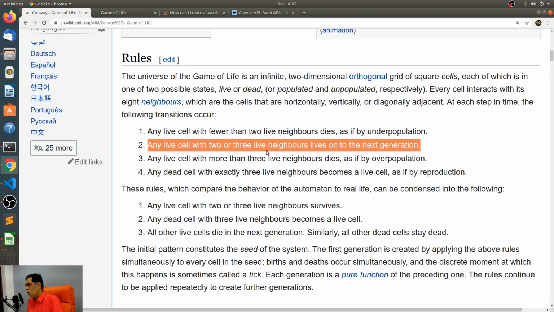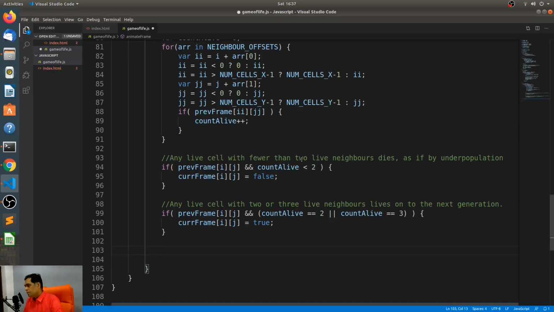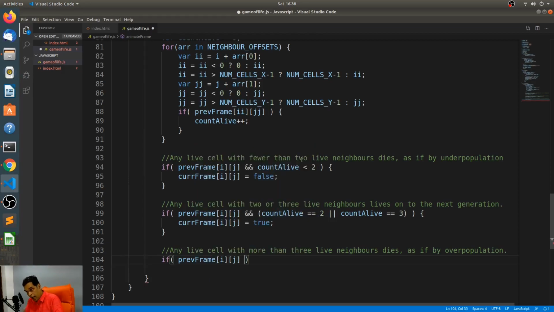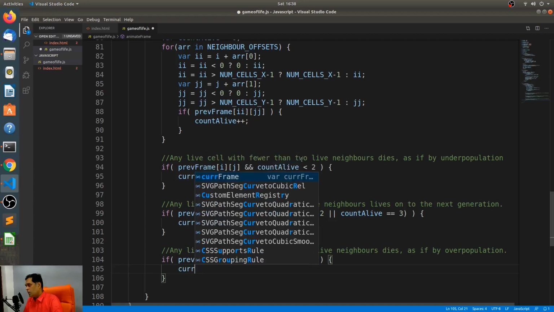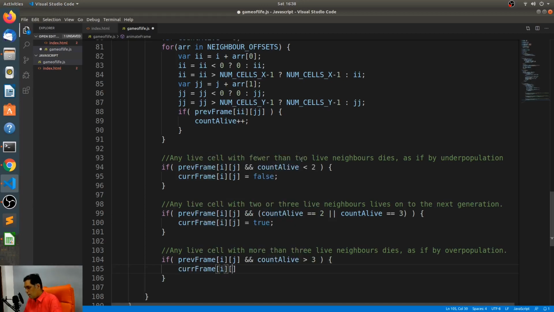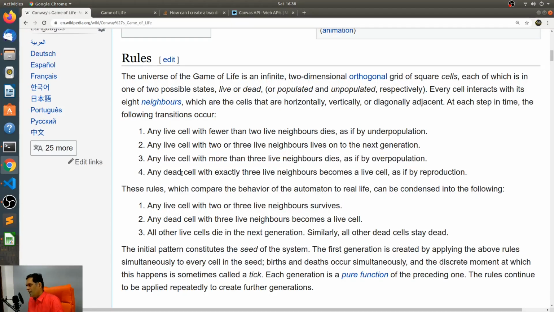Let's look at the third rule. Any live cell with more than 3 live neighbors dies as if by overpopulation. So if previous frame of i, j is alive and count alive is greater than 3, then current frame of i, j is equal to false. A false means it's a cell death.